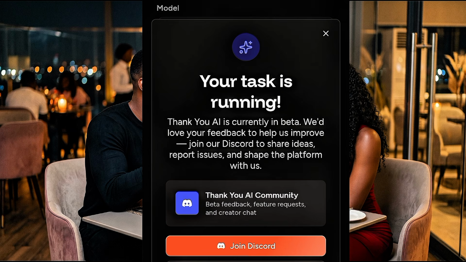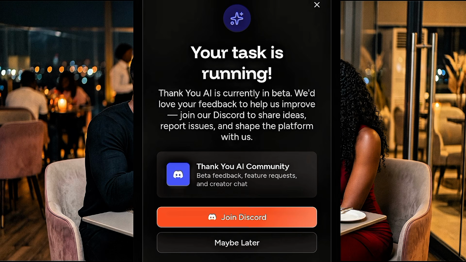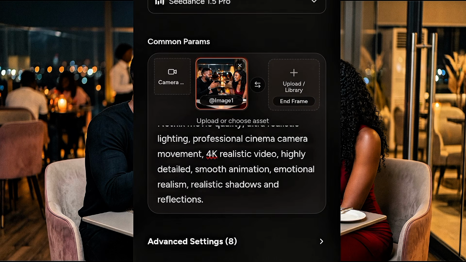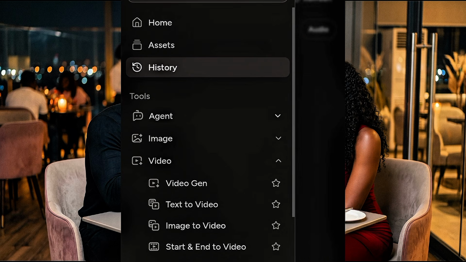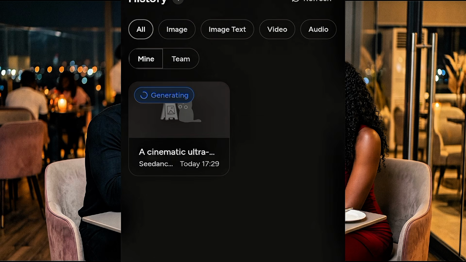They recommend that maybe we should join their Discord community. So just maybe later. And then my video is being generated. Now let's watch and see as our video is being generated. To see if your video is being generated, you just come to your history. Okay, look at it generating. So just give it time.